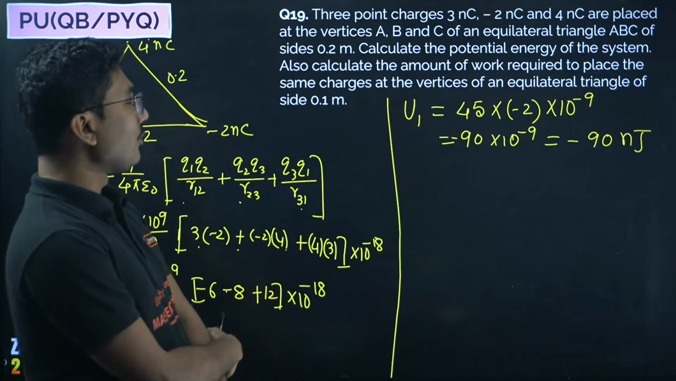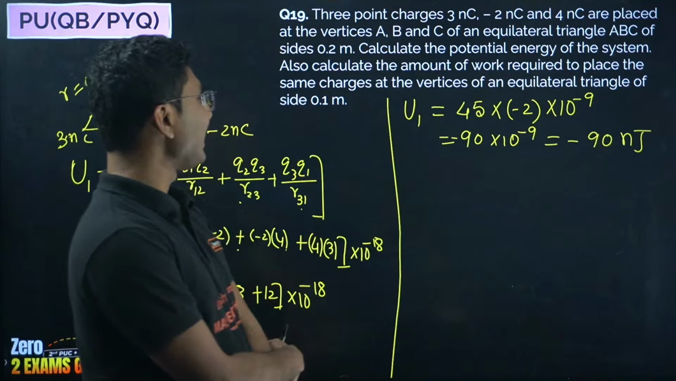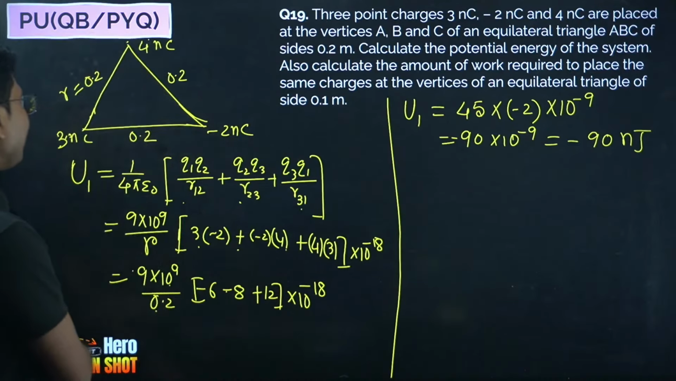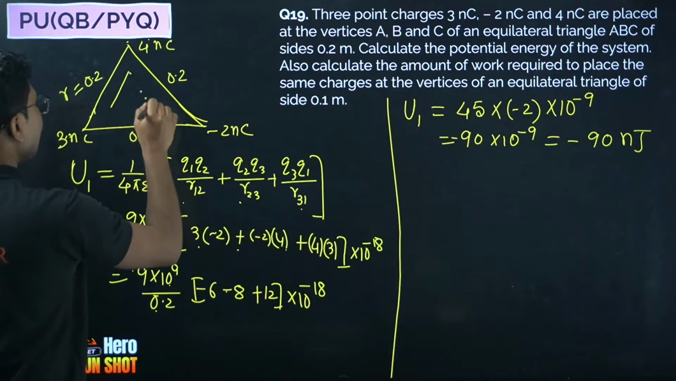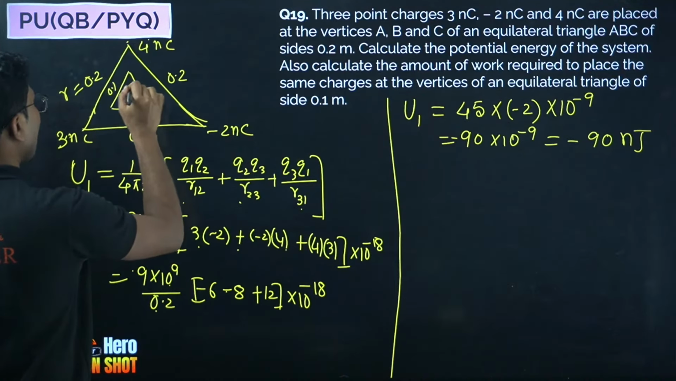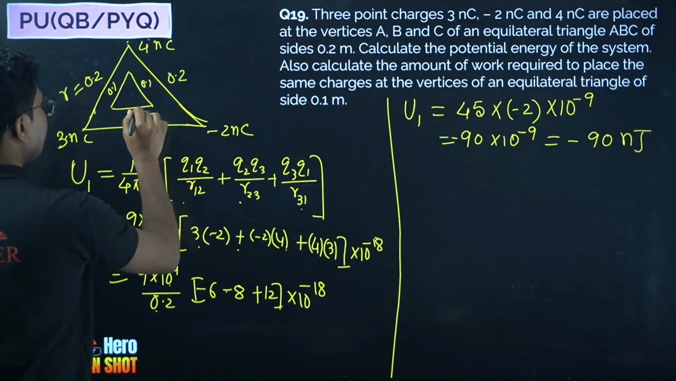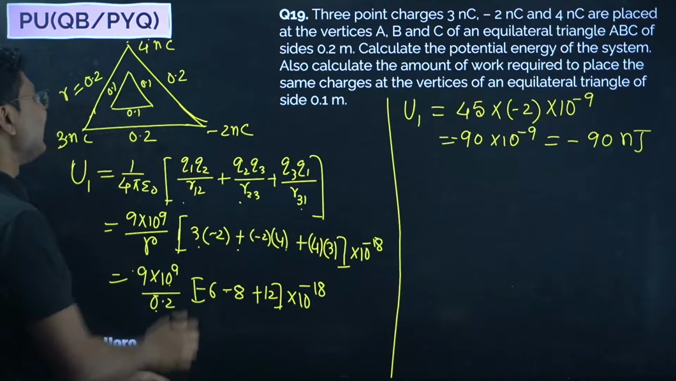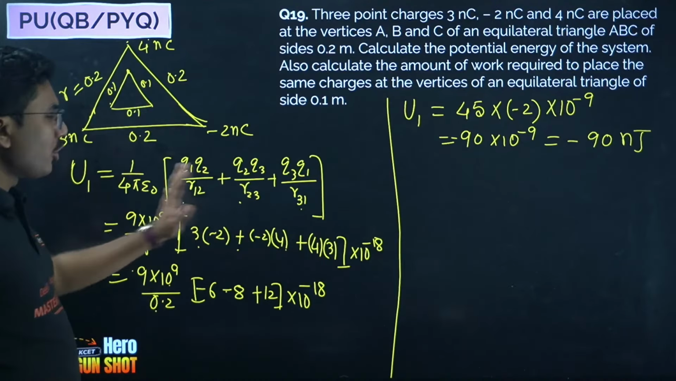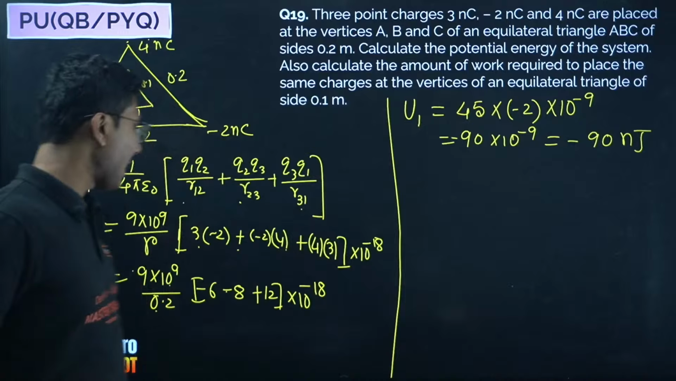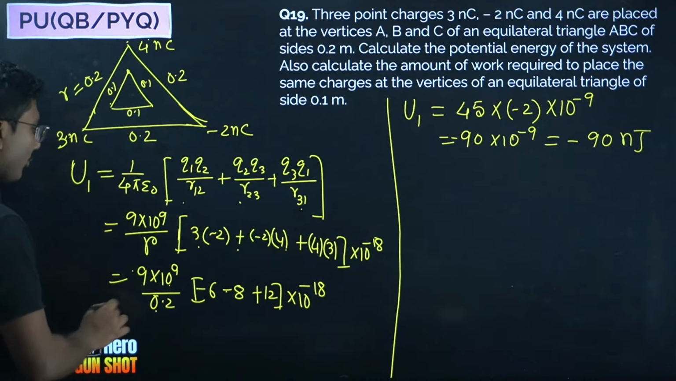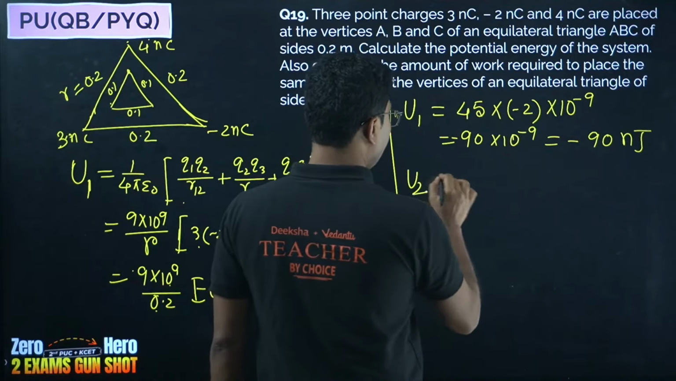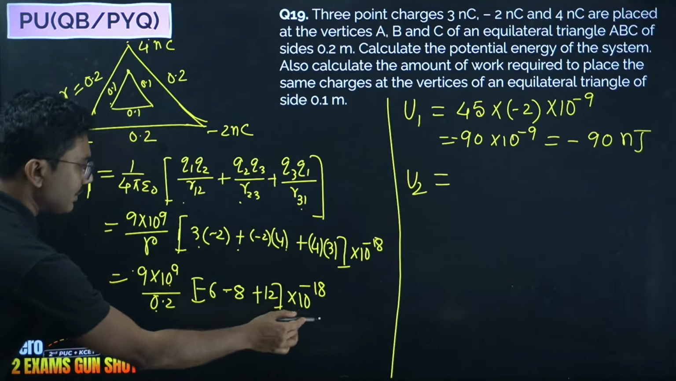Also calculate the amount of work required to place the same charges at the vertices of an equilateral triangle of side 0.1 meter. Now you are changing it to 0.1 meter. How much work is to be done? Initially they are all at 0.2 meters. Now you are decreasing the distances to 0.1 meter. Don't calculate everything from scratch. You have to find the final potential energy. This is U1. Final potential energy U2, you can start directly from this equation.